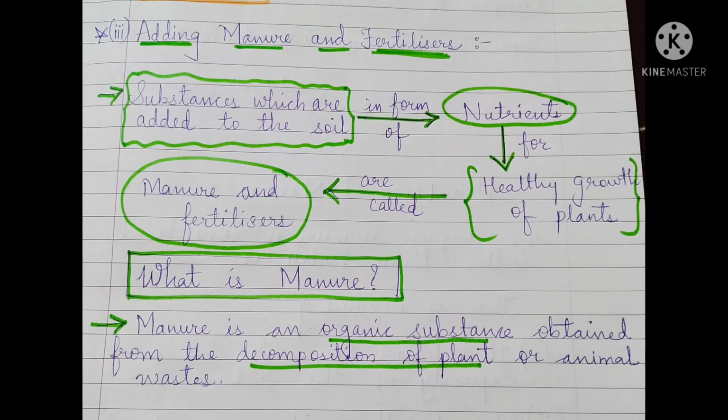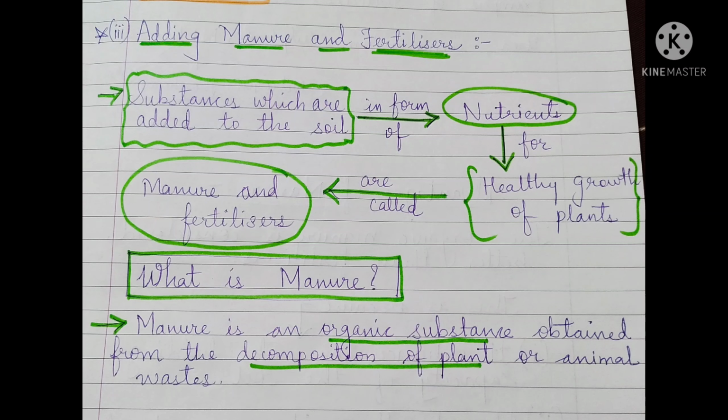Okay, replenish the soil means what? Replenishing means to give again. The nutrients were already there, and again the farmer is adding manure, because whatever was there, the crop grown earlier has used it up, so the farmer has to add manure now. So that process is known as manuring.